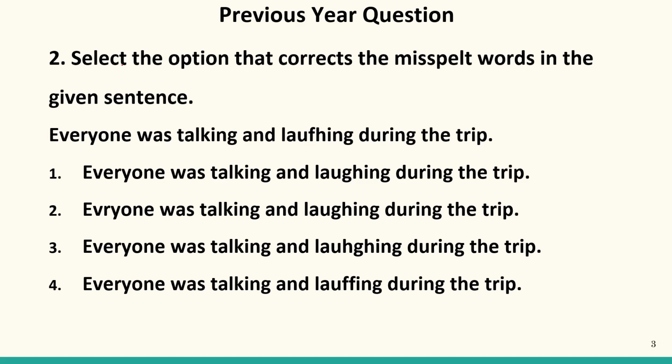Now we have the second question, that is select the option that corrects the misspelled words in the given sentence. It means we are given a sentence in which some spellings are incorrect that we have to rectify, or we have to select that option in which all the spellings are correctly written. So the sentence is everyone was talking and laughing during the trip. Now if we see the sentence carefully, we can see the word laughing. It is written incorrectly over here. The correct spelling of laughing is L-A-U-G-H-I-N-G. So therefore, this sentence is incorrect.